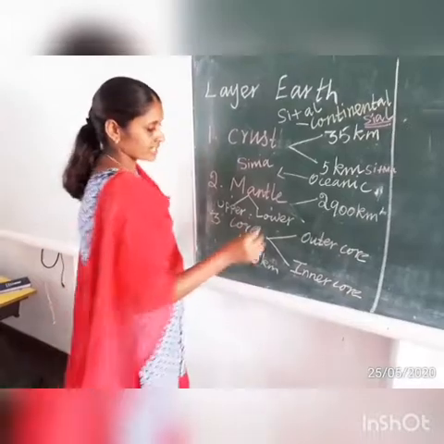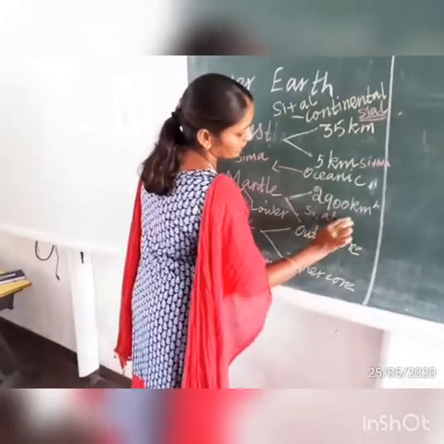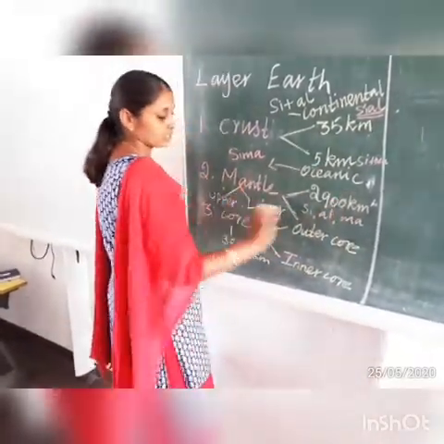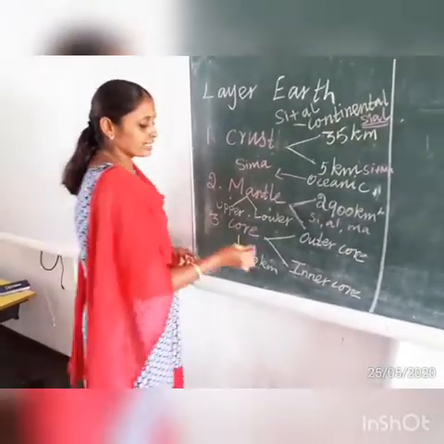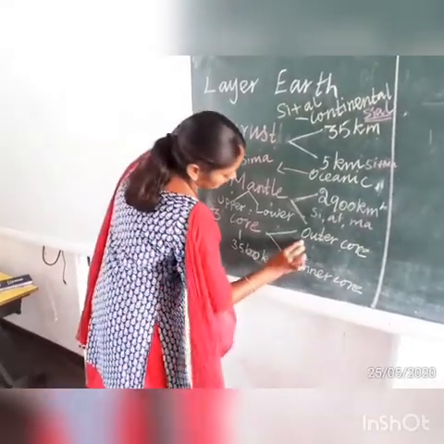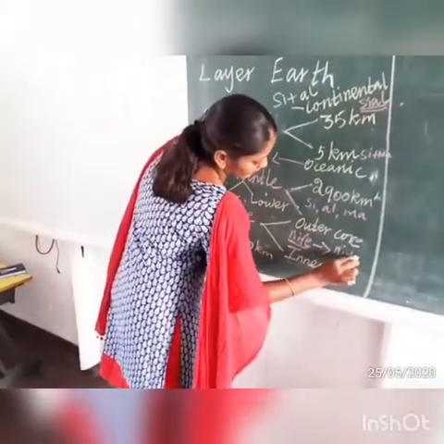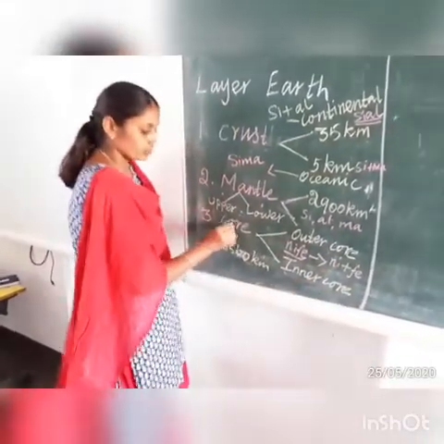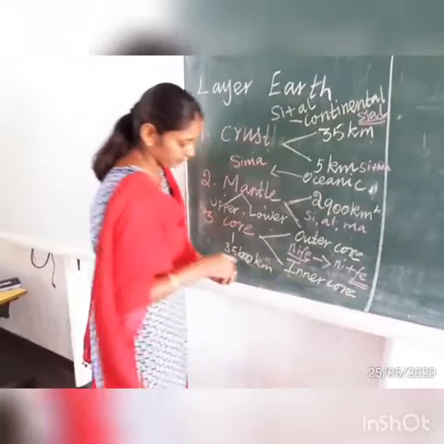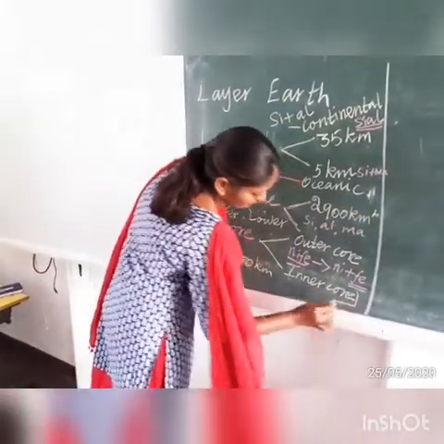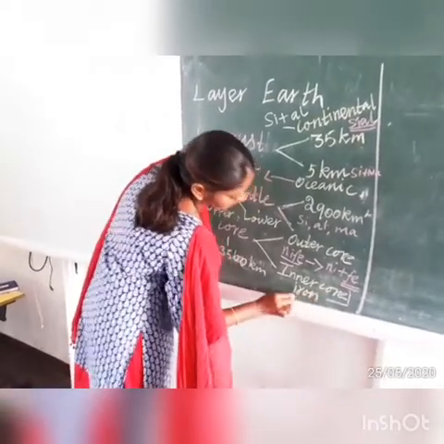What are the minerals present in mantle? Silica, alumina and magnesium. All these three minerals are present more in mantle. What are the minerals present in core? Nife. Why is it called Nife? The minerals nickel and ferrous are present a lot in core. That's why core is also called Nife. What is another name of ferrous? Another name of ferrous is iron.